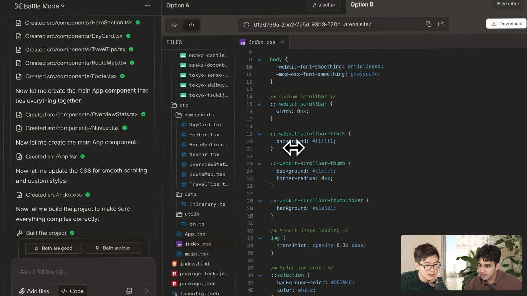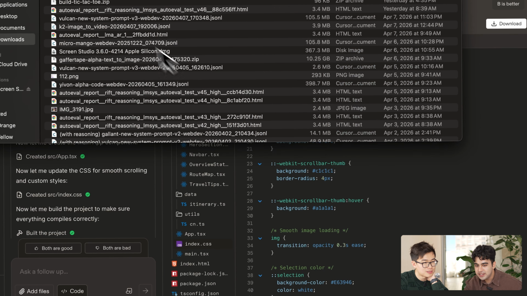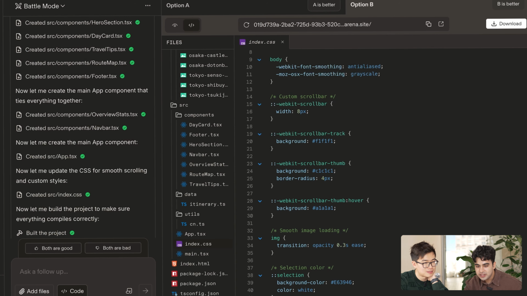Yeah, that's my guess. Another cool thing is that if I want to build on top of this and fix it, what are some options for me here? Can I download it? For sure. If you like something and want to take it locally, you can just download the project. Over here there's the download button. Yes, it creates a zip file of the Japan itinerary. This is really cool, you just have that saved for you.